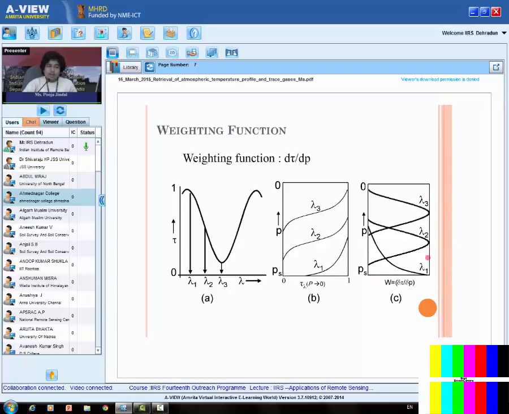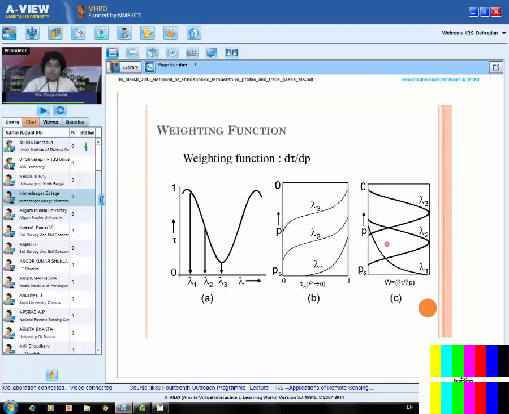So given a set of lambdas, we can have information at various levels in the atmosphere. Here we have considered 3 lambdas, so we have got information about 3 levels, right? We can have various bands at various points of transmittance, and can get various bands in between to get information at more levels. But yes, this is correct: one band will give me information about one layer only.